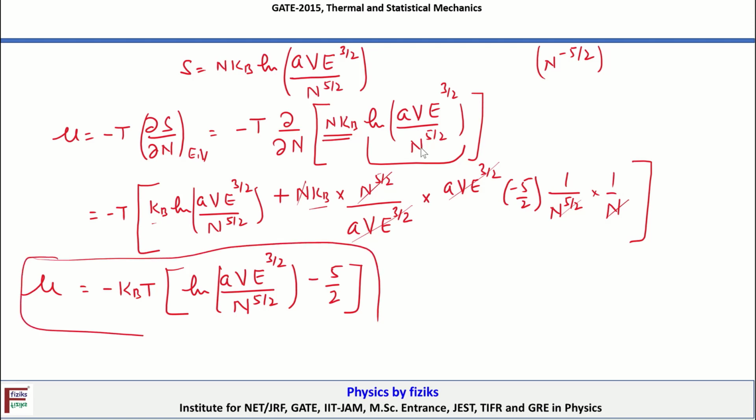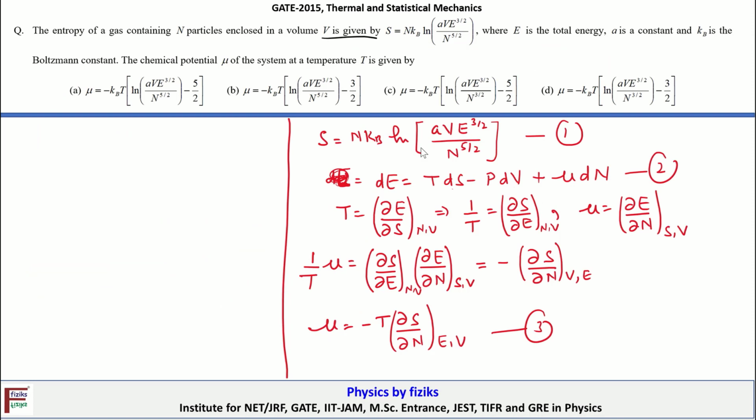Remember that if this expression is directly known to us, then we can skip the previous step for determining it. We can quickly differentiate entropy with respect to n and arrive at this final result. So let's see which one is the correct option. From here we notice that A is the correct option.